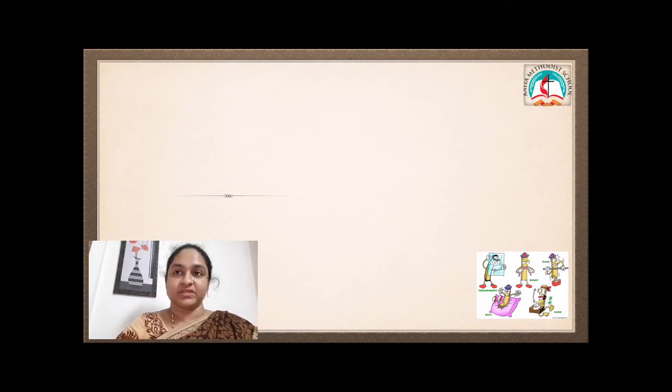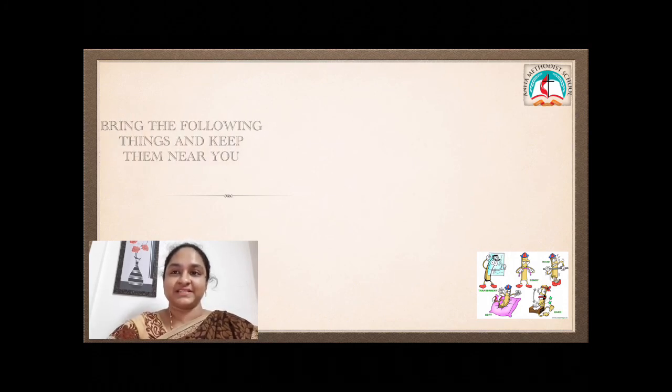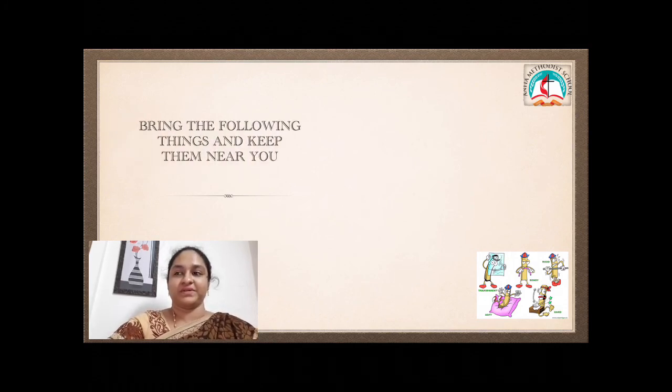Okay, so in today's lesson, before we start, I would like you to go and bring these things which you have in your home so that we can investigate them as we learn the lesson. What are the things that you will bring?